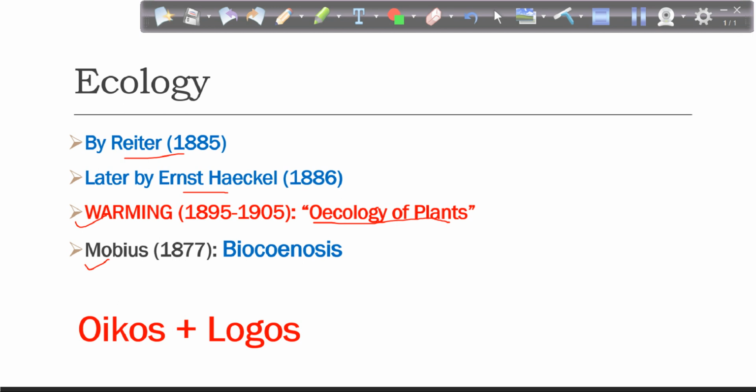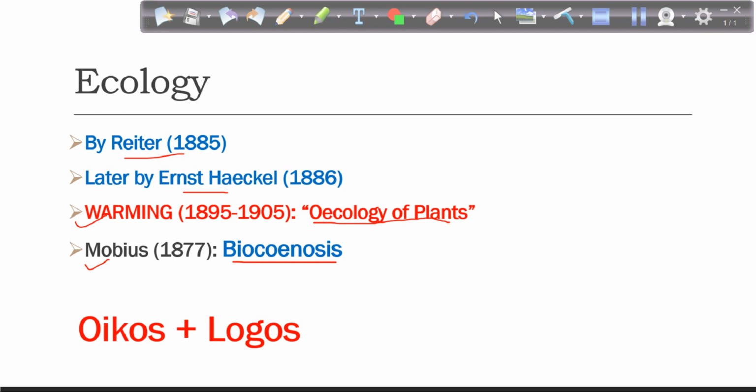Then another important reference we give is about Möbius. So Möbius, in 1877, also explained ecology, but he used the term biocoenosis. You must have read about this term, biocoenosis. Basically, it is a term used to describe a community. Here we are not only talking about a single individual, but about the group of organisms that are living together and sharing an environment. So it means the relationship of the living and the non-living is being considered. That group of populations is called a community.